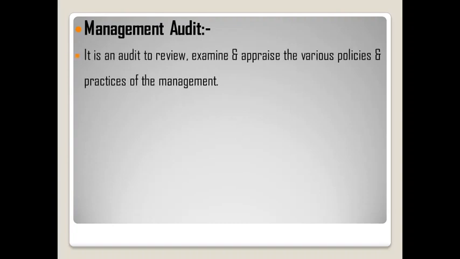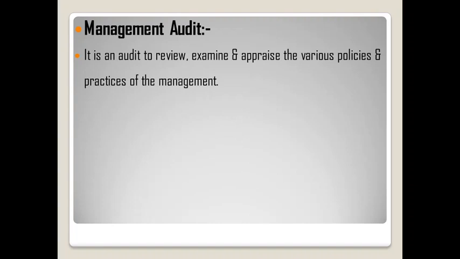Then the next type of audit, on the basis of objective, is management audit. The word management means the management of the company. So why does the management need an audit of its own? That means the management also needs an audit to review their plans and policies. So that's the reason it is an audit to review, examine and appraise the various policies and practices of the management.